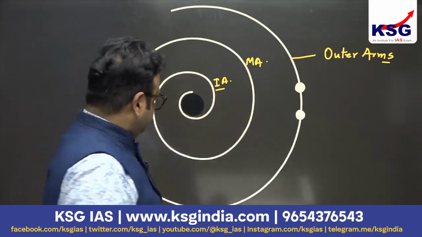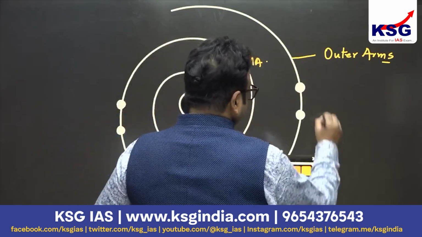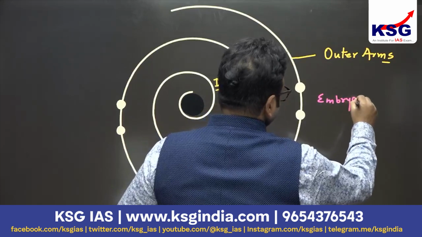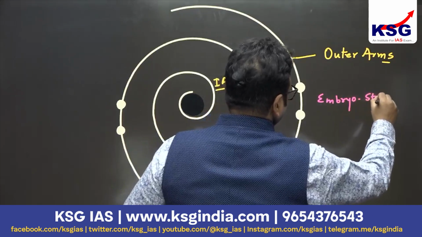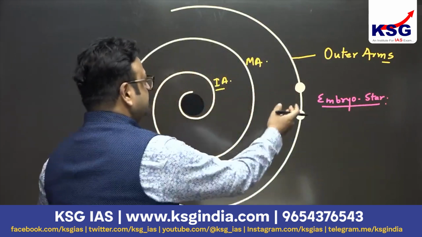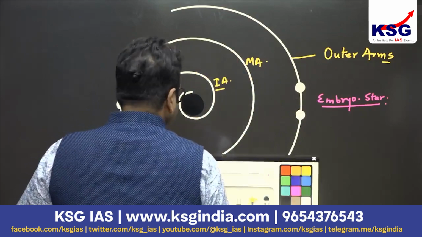A new star is going to be originating over here. So this is the place of a new star, or embryo star. Our protostar is going to be born over here. Further, this embryo star orbits this galaxy in an anti-clockwise direction.